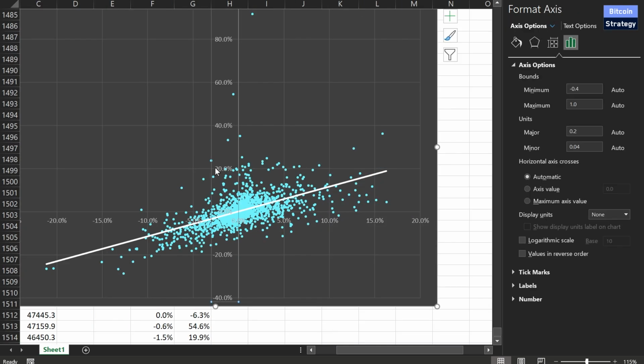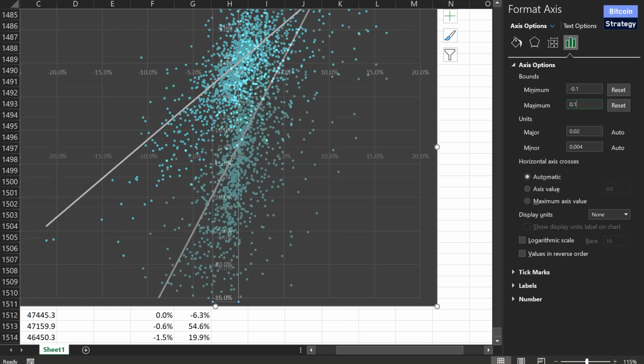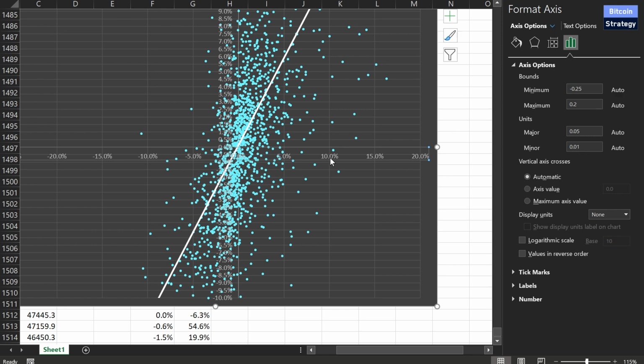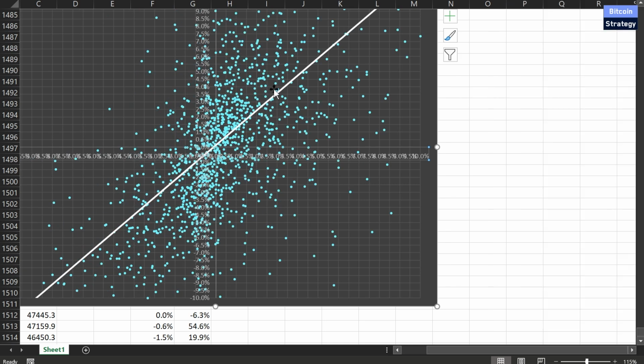So let's maybe do this a bit in detail. Let's zoom in over here. Let's put the maximum to 10%, the minimum to minus 10%. So we're now zooming in on that chart. And let's also do 0.5% increments for our x-axis, and the same here for the y-axis. So we go from minus 10% to plus 10% with 0.5% increments.